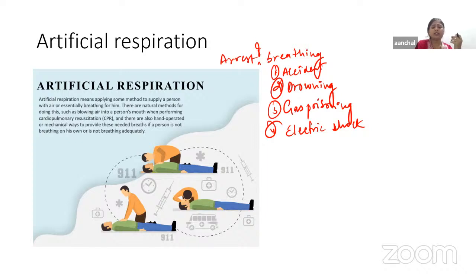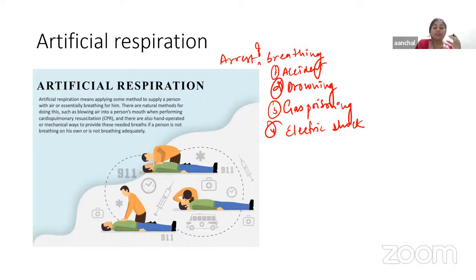The manual method can be applied quickly without waiting for the availability of any mechanical aids, and in it we do mouth to mouth respiration. The subject is kept in a supine position, as we can see in the diagram. The person giving the artificial respiration kneels at the side of the subject, and the lower jaw is pulled downwards.